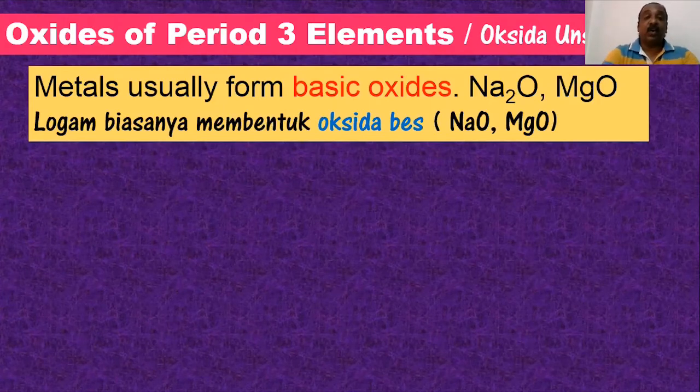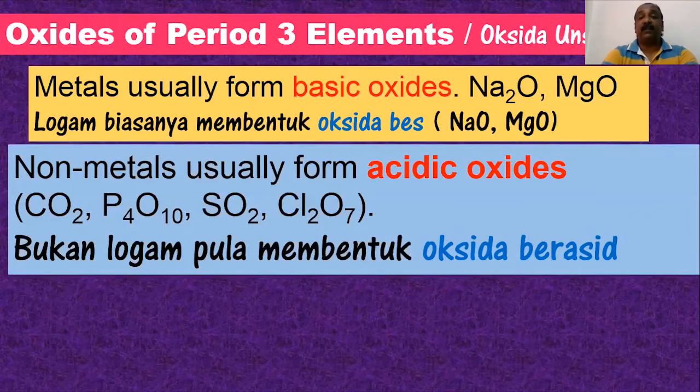Yang kedua, non-metal oxides will form acidic oxides. Like carbon dioxide. Carbon is not, of course, in period 3, but we can use silicon oxide lah. So silicon oxide, sama dengan carbon dioxide, mereka merupakan acidic. So dari segi oksidanya, mereka merupakan oksida berasid. Okay, silicon oxide. Mana saya boleh dapat silicon oxide?